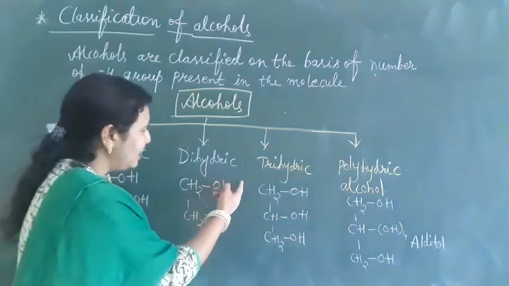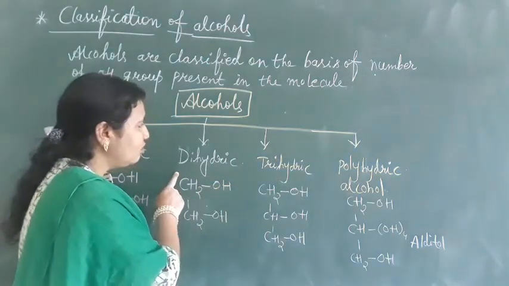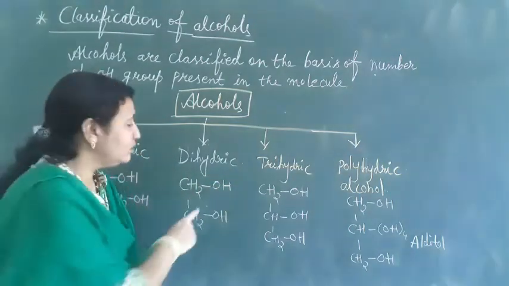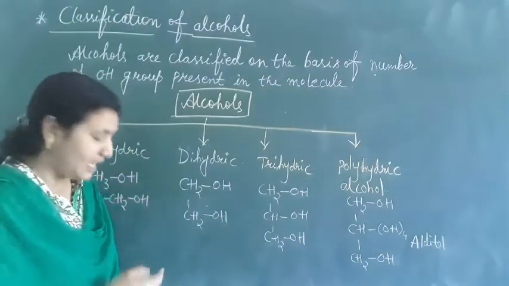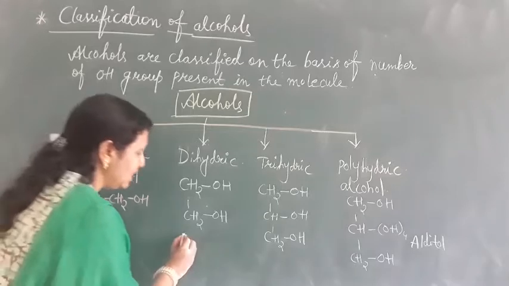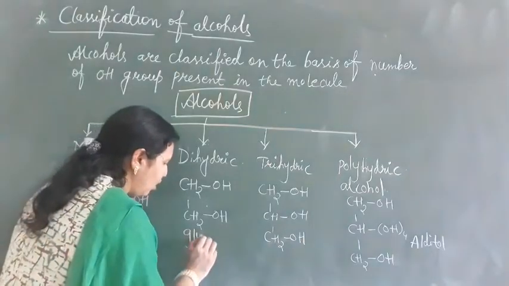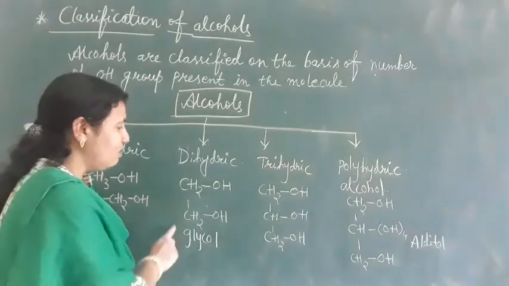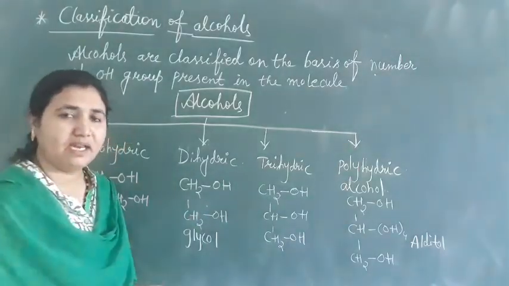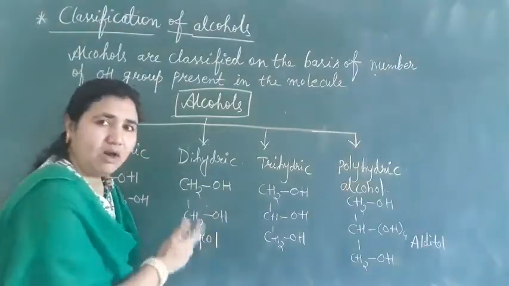Next we have dihydric alcohol. The alcohols in which two OH groups are present in their structure are called dihydric alcohols. Example is glycol. The common name is glycol, and the IUPAC name is ethane 1,2-diol.